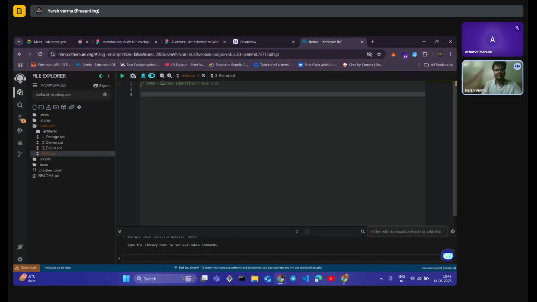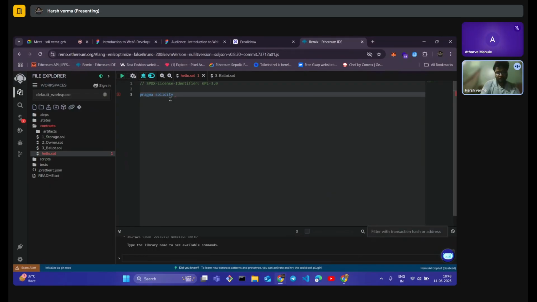Now let's write our first line of code. So write pragma. A pragma is a directive that defines the version of your Solidity file, or the version of our contract, meaning which Solidity version it is using. So pragma solidity, we define the language, and now we set the version. We can either set a specific version or we can set a range of versions.